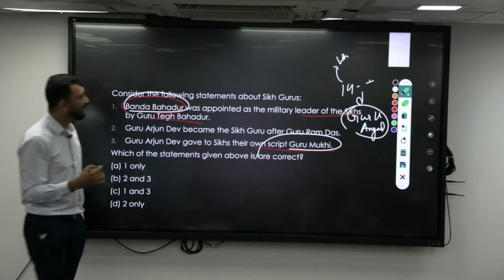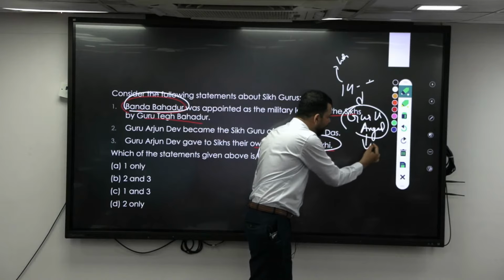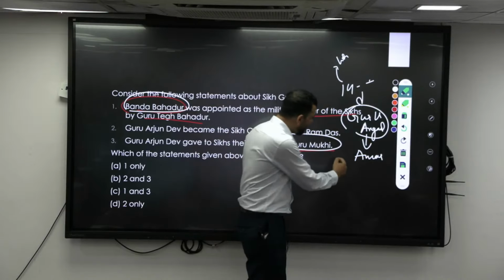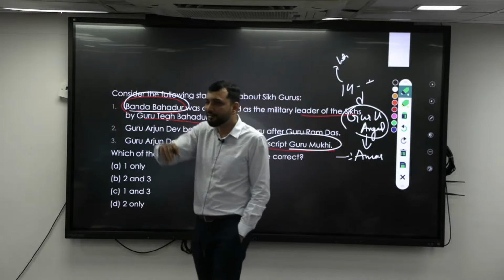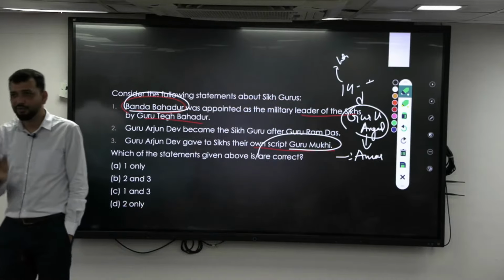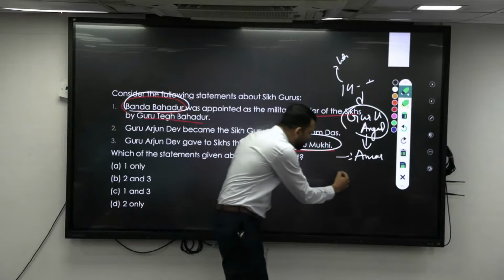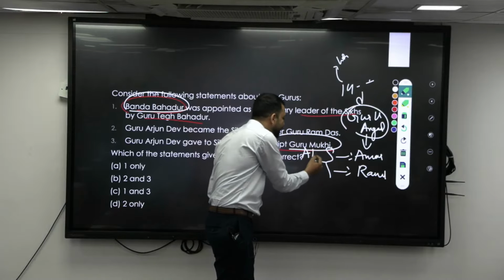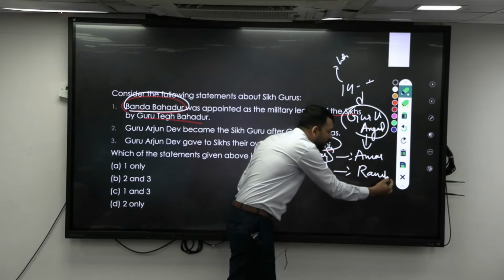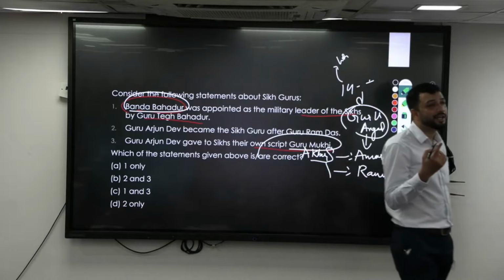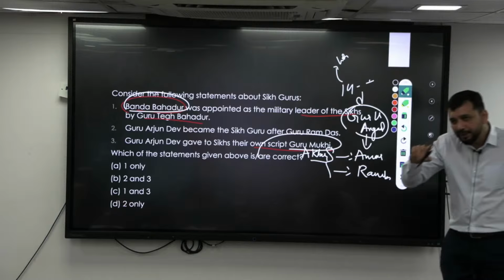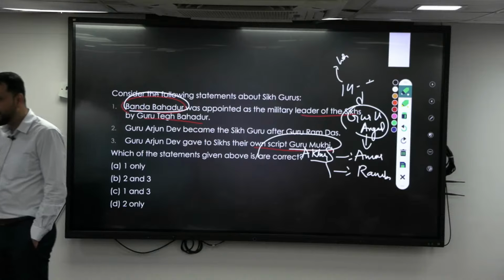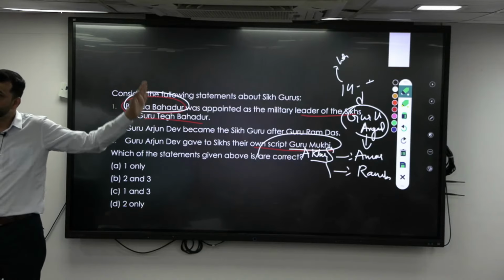Then next comes Guru Amar Das, right? He formalized the Langar. Langar is a community kitchen where food is given for free. Then comes Ramdas. Ramdas and Amar Das were contemporaries of Akbar. What did Ramdas do? He founded a new city called Ramdaspur, which was later changed to Amritsar. So Amritsar's original name is Ramdaspur, created by the fourth Sikh Guru, Ramdas.